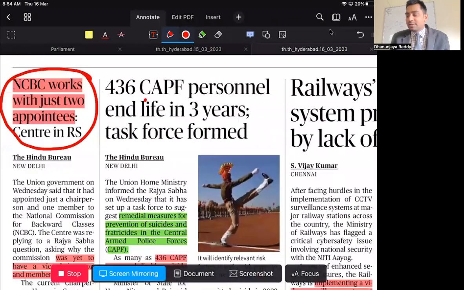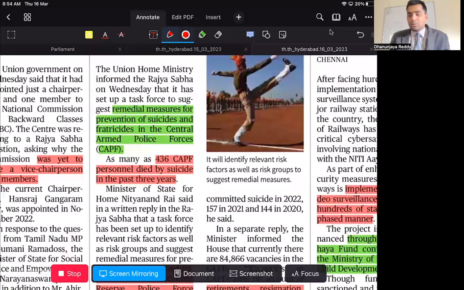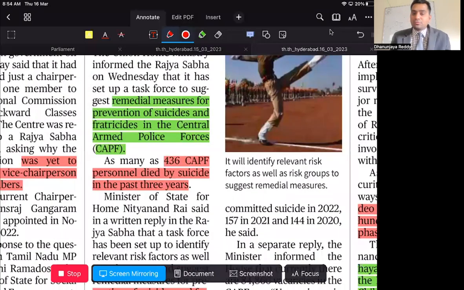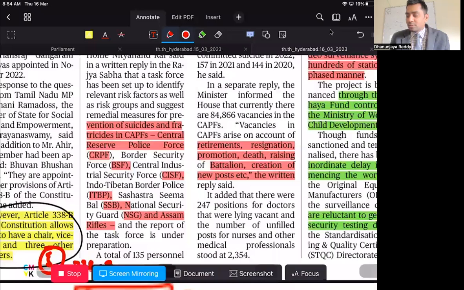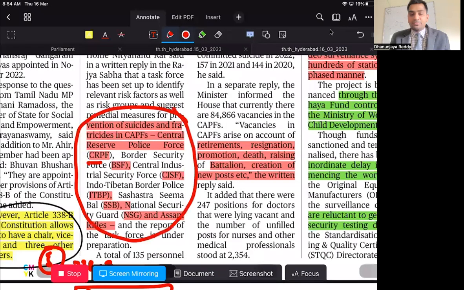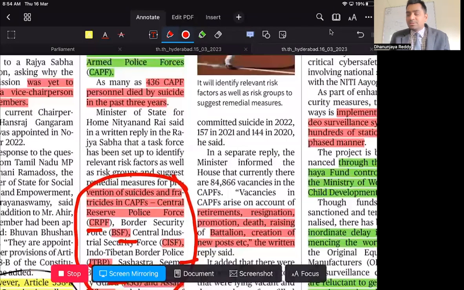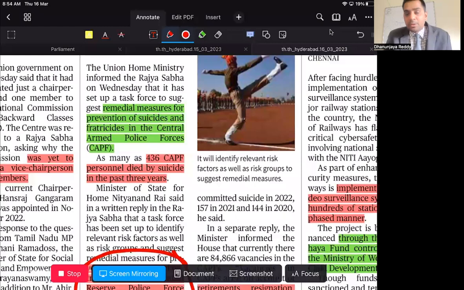436 CAPF employees end life in 3 years, task force formed. Now there are 2 things here. So Central Armed Police Force. What is the Central Armed Police Force? The Central Armed Police Force includes CRPF, Border Security Force, CISF, ITBP, SSB, NSG and Assam Rifles. Where can this be used? Internal security, GS paper 3, you have various security forces, their agencies and their mandate. So the Central Reserve Police Force is one of these. Now the question is why this is in the news. There is an increasing number of cases of fratricide and suicide. What is suicide? Taking away forcibly your life.